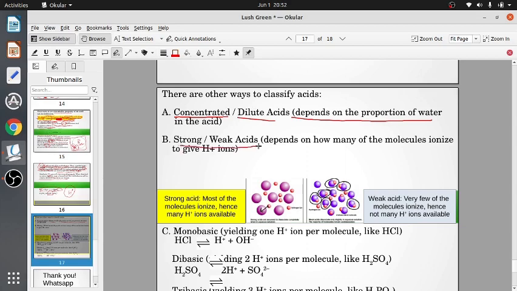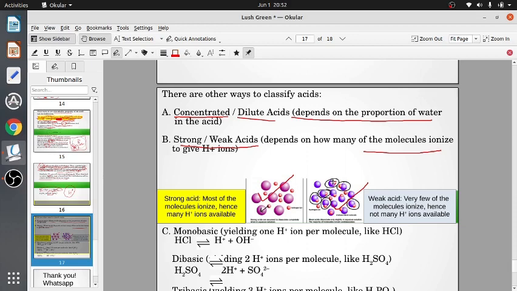Then there are strong and weak acids, which depend on how many of the molecules ionize. Here we have the figure. Here almost all the molecules are broken into ions, and here very few of the molecules are broken into ions. When all or most of the molecules break up into ions, we get a strong acid, that is a large number of hydrogen ions.